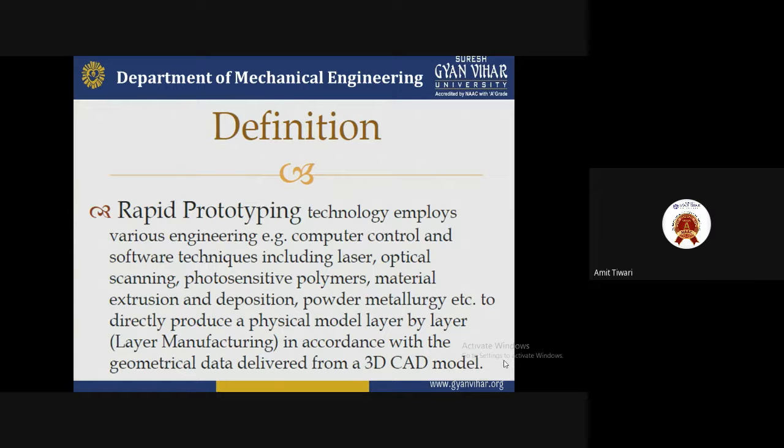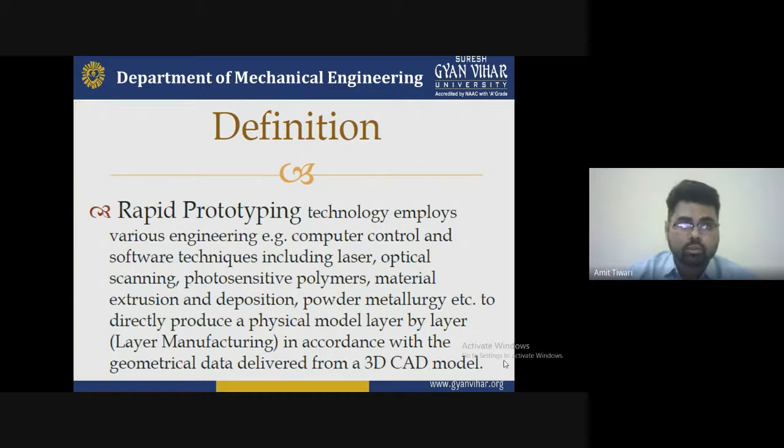And software techniques, which means we use software for checking the data both theoretically and experimentally, by applying terms, conditions, and situations to the particular product, such as mechanical, electrical, or thermal problems.